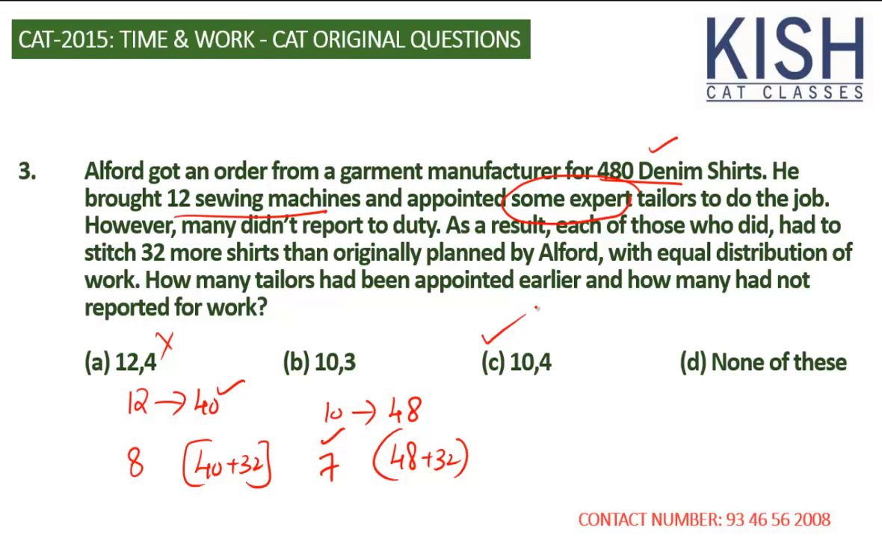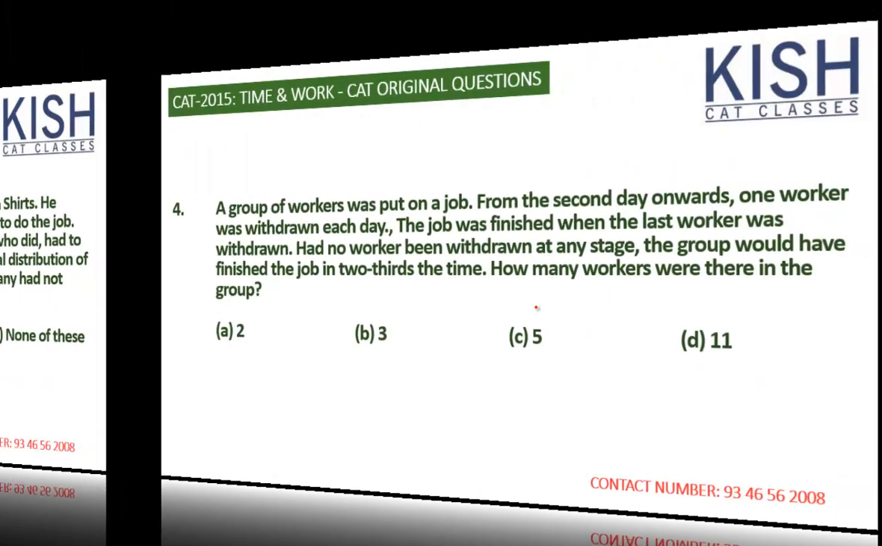Or else you can say n people initially, each one is doing X units. Then some people are not present, so in place of n you can take some other variable, and then it's X plus 32. So we are taking more variables, and that leads to a bit of complexity. That's why I suggested you go through the answer options, because it's a very small number, 480. Yeah. Let's move to the next question.